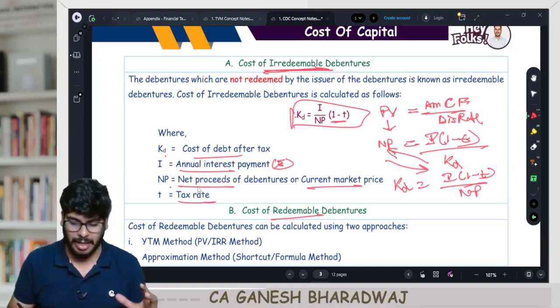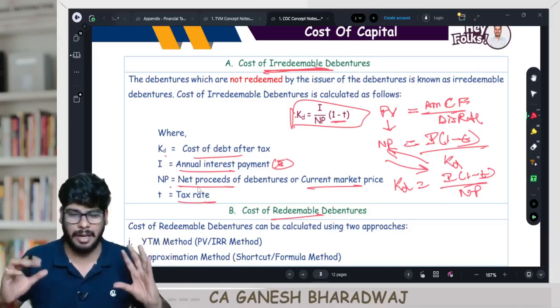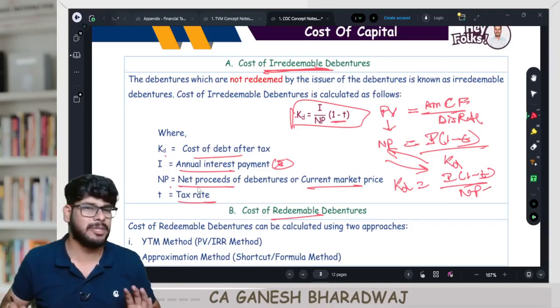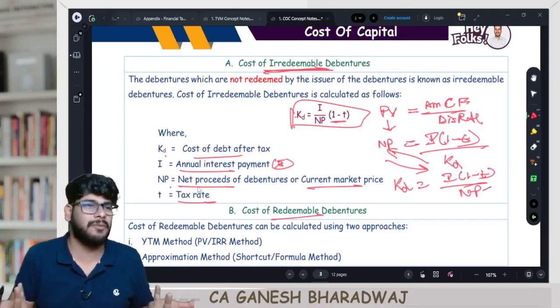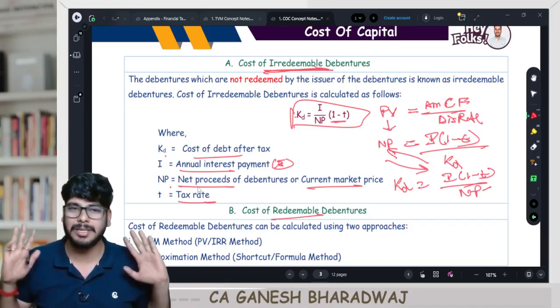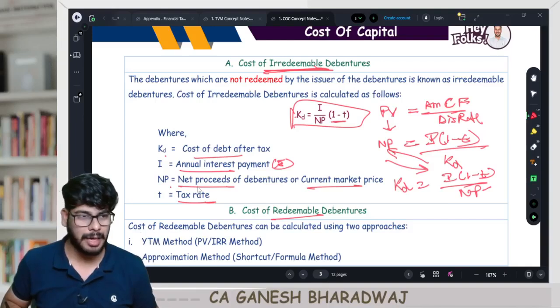When to take the current market price and when to take the net proceeds, I have a separate doubt buster session. I've kept it in that segment. Don't worry about that. But as of now, you just understand. Net proceeds stands for what? Issue price adjusting for flotation cost. That is the same concept everywhere. Here, with this net amount the company receives today. Are you able to understand this? Any problem here?